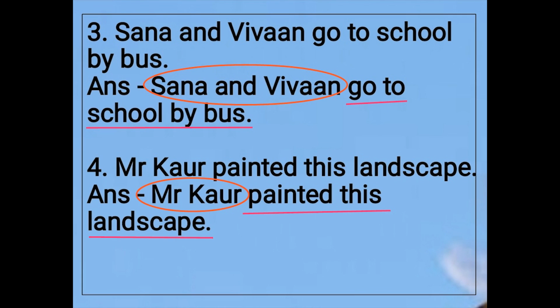Number 3: Sana and Vivan go to school by bus. Here the subject is Sana and Vivan. Go to school by bus is the predicate. Number 4: Mr. Kaur painted this landscape. Here the subject is Mr. Kaur and painted this landscape is the predicate.